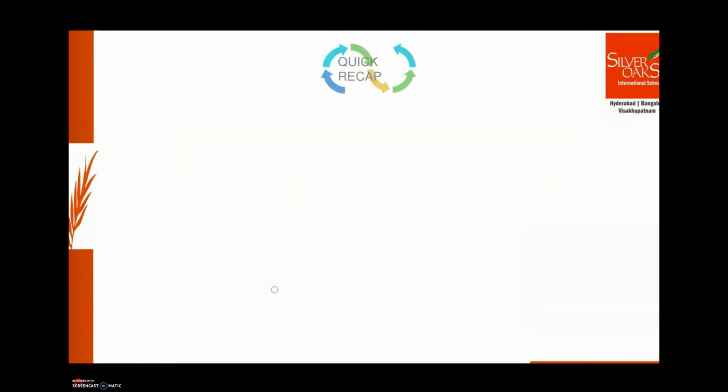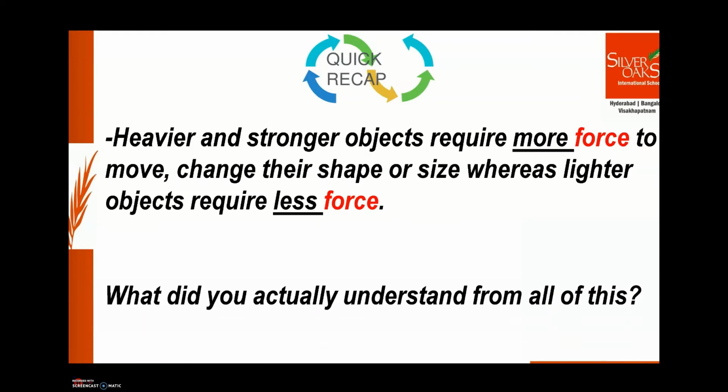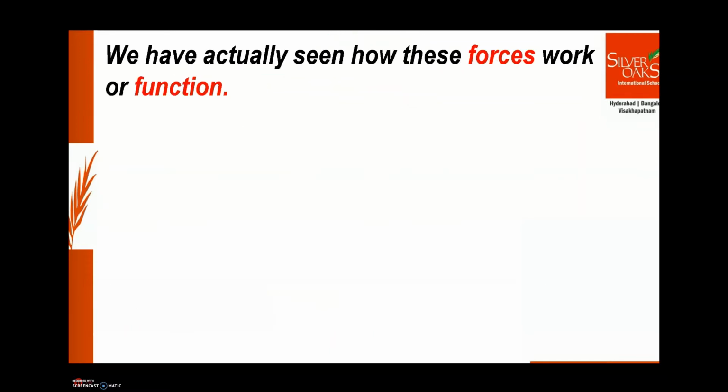And we know that heavier and stronger objects require more force to move, change their shape or size, whereas lighter objects require less force. So, what did you actually understand from all of this? We have actually seen how forces work. That means we have actually seen how these forces function.